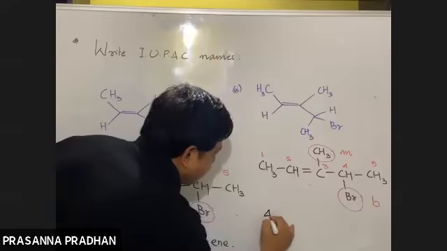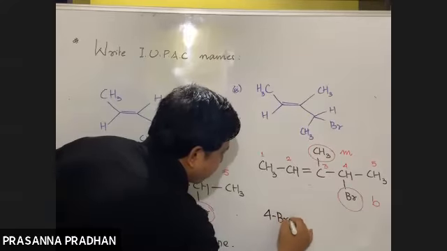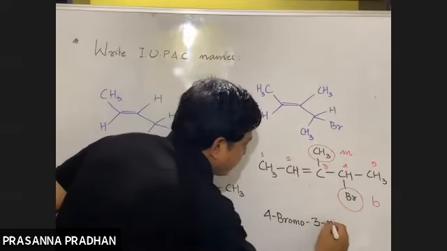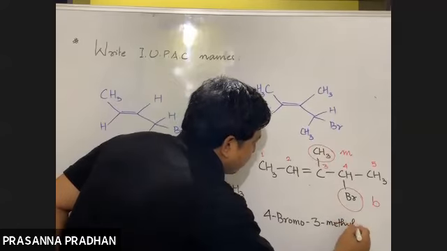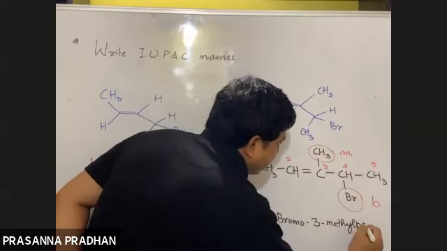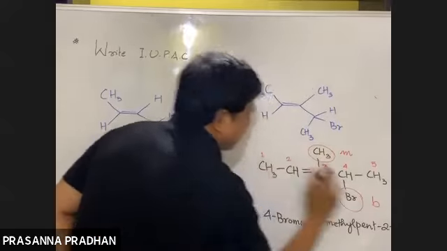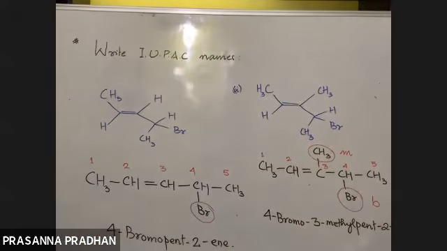So what is the IUPAC name then? It will be 4-bromo, then 3-methyl. What is the word root again? Pent. Again, double bond position 2-ene. So the complete IUPAC name will be 4-bromo-3-methylpent-2-ene. Got it?